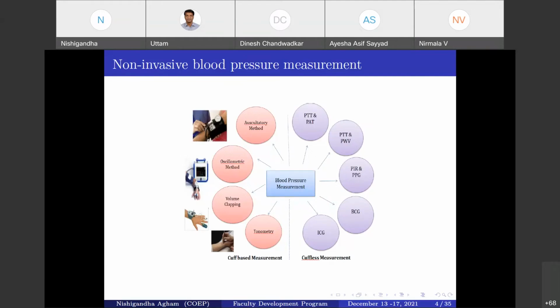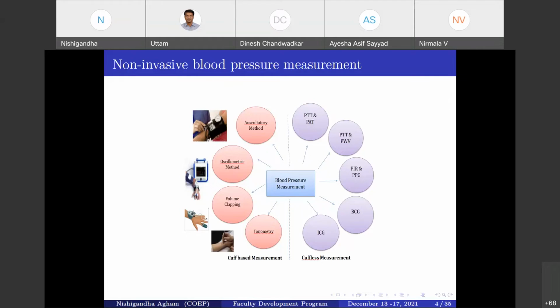But what exactly is that device known as? That device is known as the sphygmomanometer. There are different methods, which I think sir already covered, so I'll just give a quick overview of them.